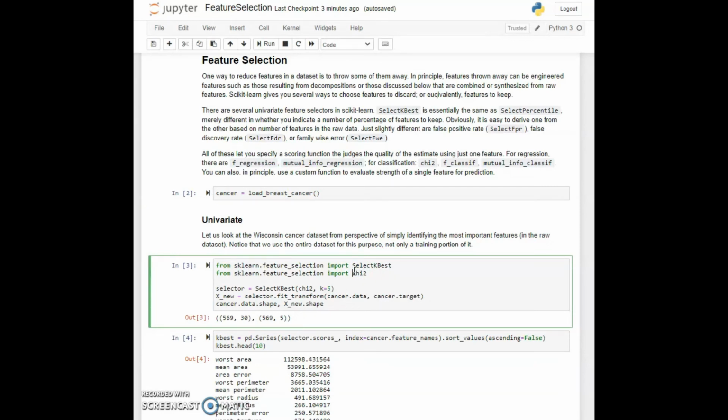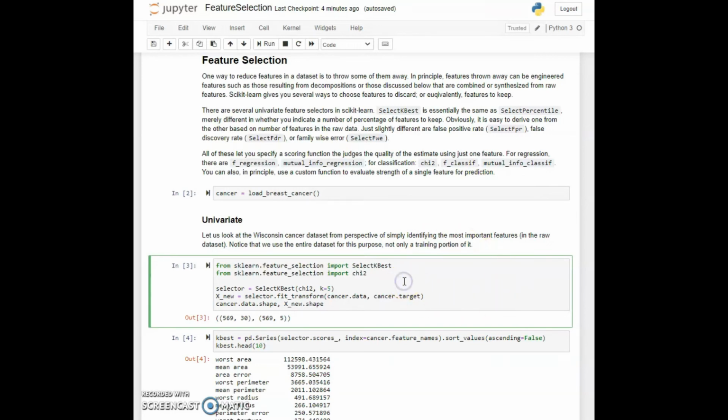So here we are still looking at the Wisconsin cancer dataset. For the purpose of this particular demonstration, we are not going to use train or test, but we are going to look at the entire dataset. And indeed, whenever you do feature selection, you generally want to be operating over the entire dataset before you get to the point of separating out training and testing datasets. You want to fine-tune the dataset itself as a whole as best as possible.